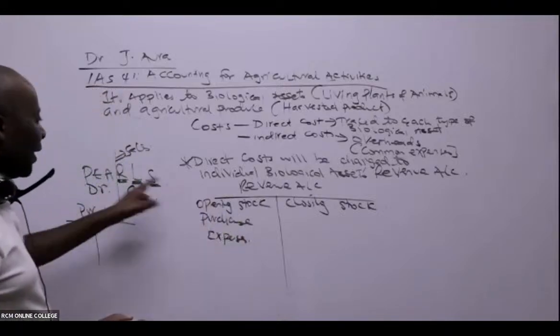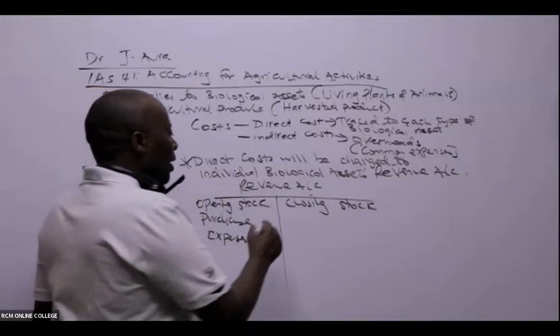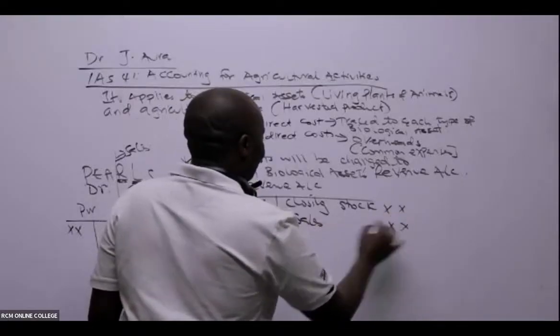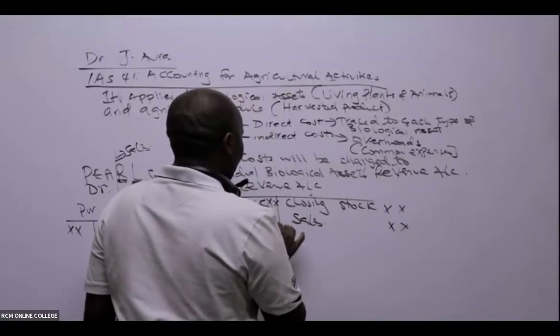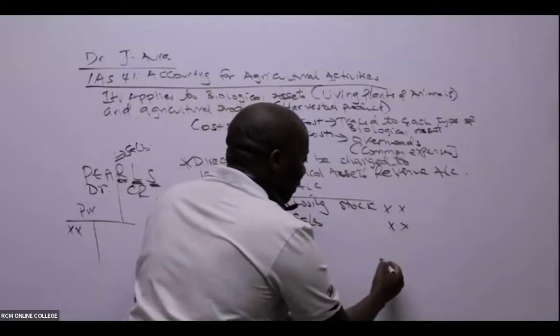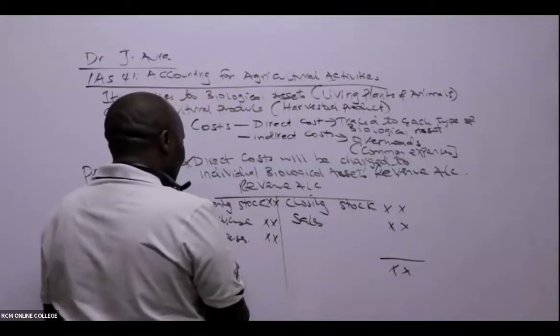I don't bring any asset here. So I have revenue, which we normally call sales. And if this side is bigger when you are balancing, it means automatically that you have a balancing figure here, which will be profit.